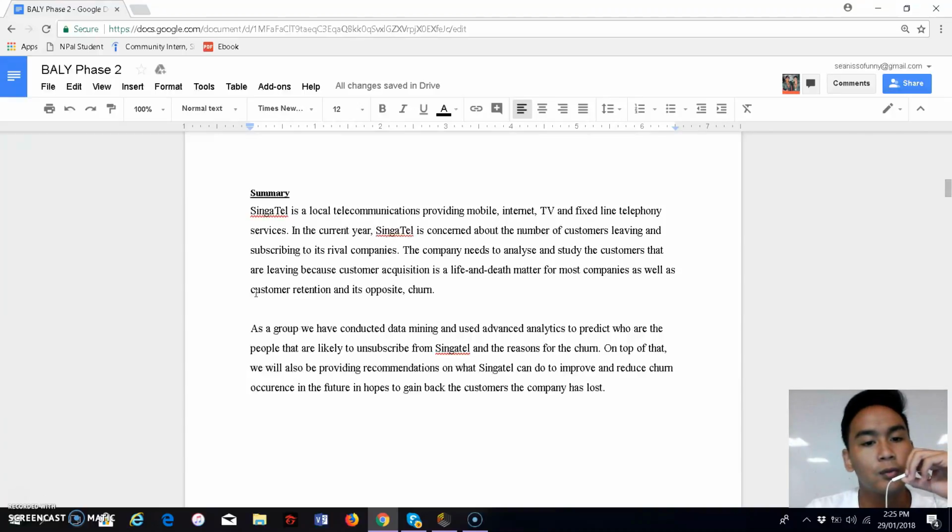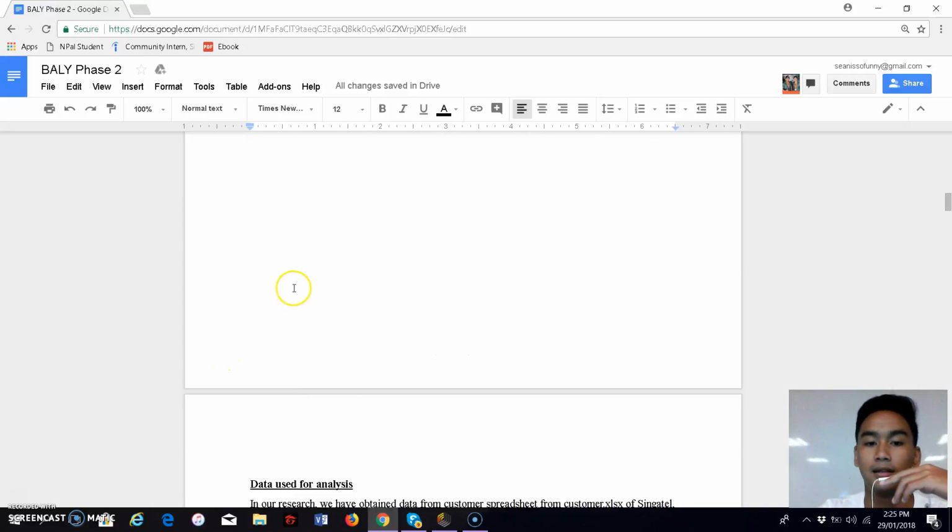As a group, we have conducted data mining and used advanced analytics to predict who are the people that are likely to unsubscribe from Singtel and the reasons for the churn. On top of that, we will also be providing recommendations on the ways where Singtel can improve and make more sales, and also in the hope of getting their customers back.